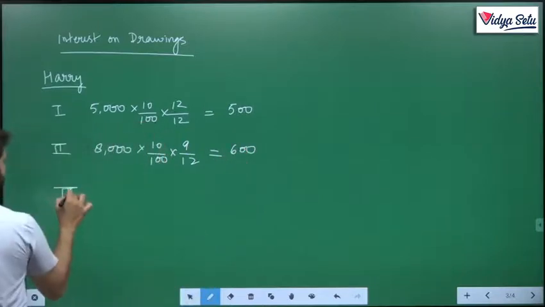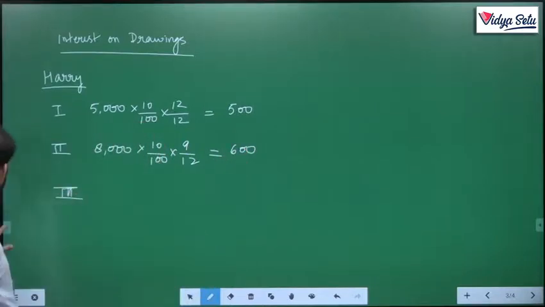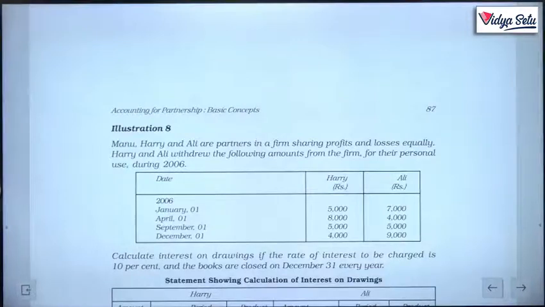The third one, he withdrew on 1st September 5,000.